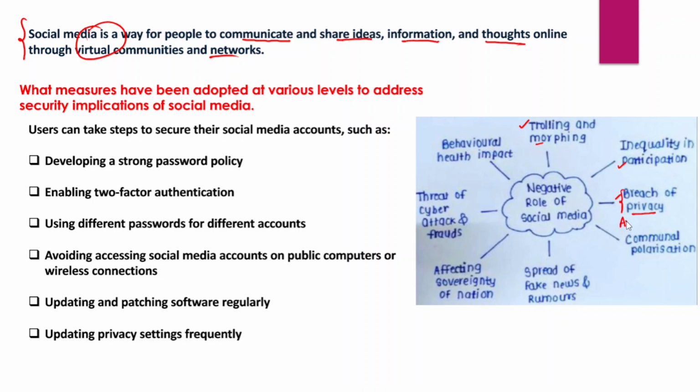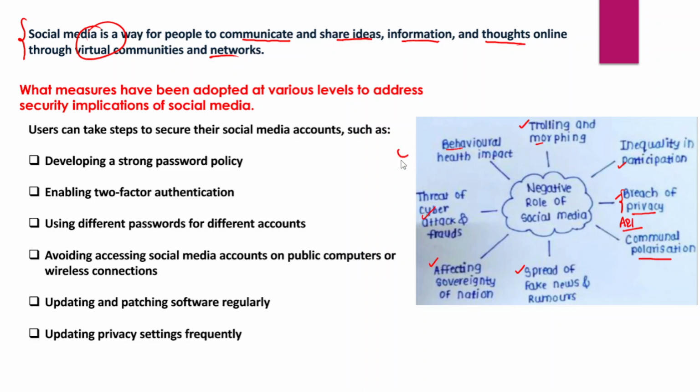Particularly, Article 21 of the Indian Constitution is very often violated, and communal polarization is also because of social media. Particularly fake news, spread through social media without verifying the facts, leads to a lot of communal tensions in countries like India. The spread of fake news and rumors through social media also affects the sovereignty of countries, and it also poses cybersecurity threats and attacks by fraudsters, and behavioral health impacts as well.